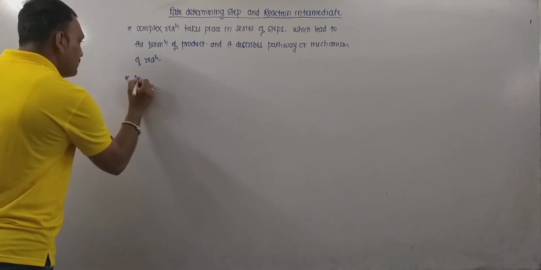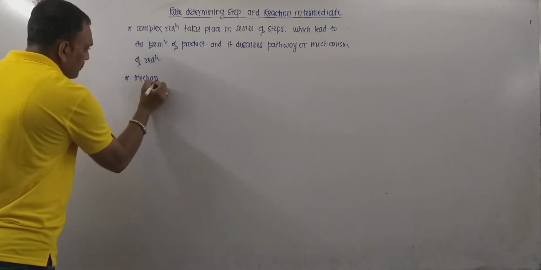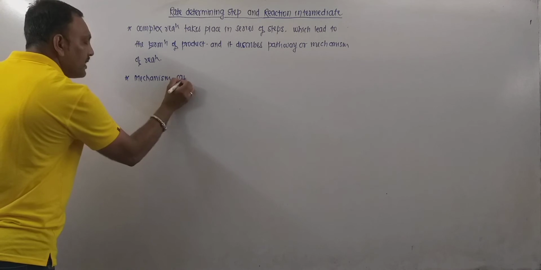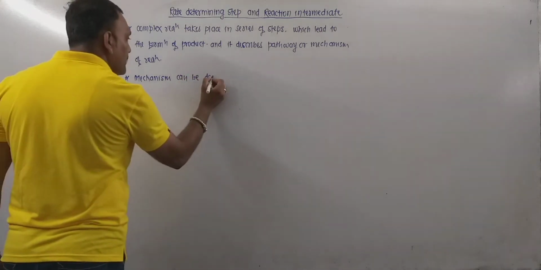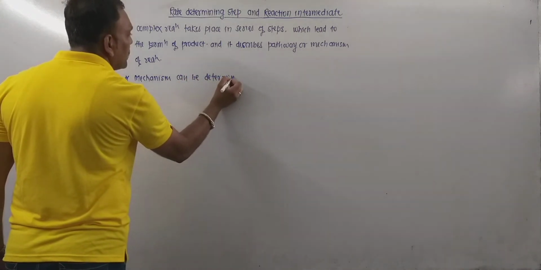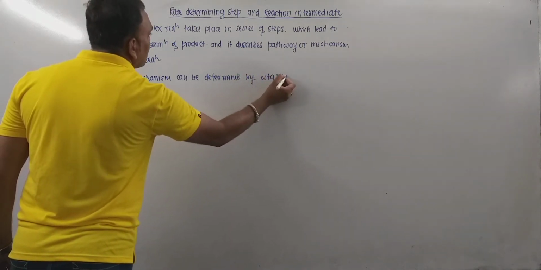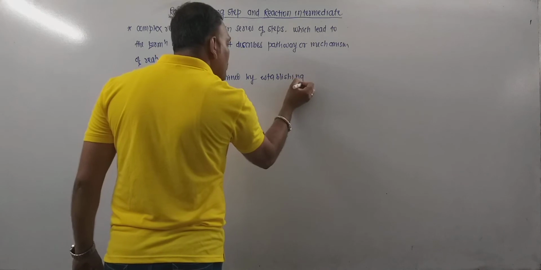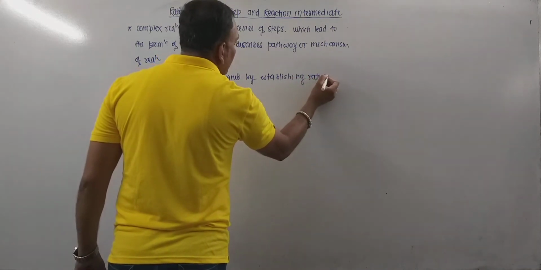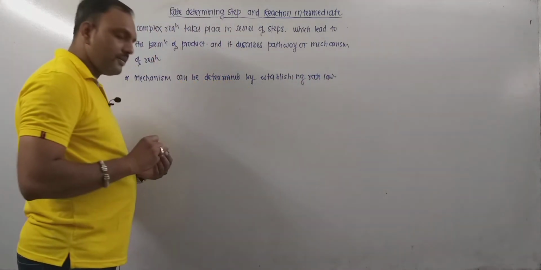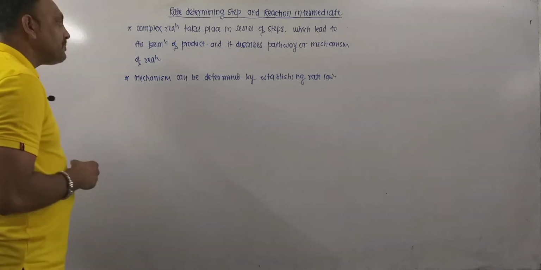So remember, mechanism can be determined by establishing the rate law for the given reaction.